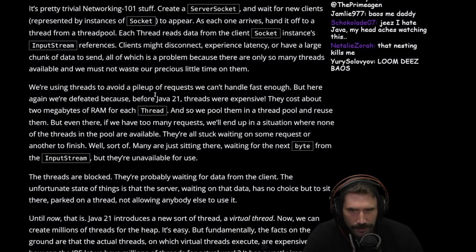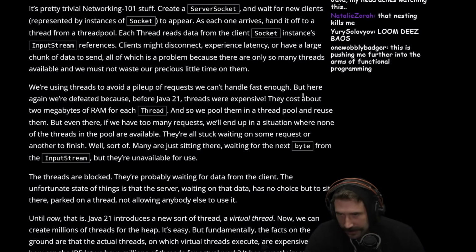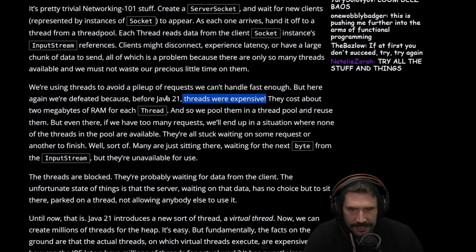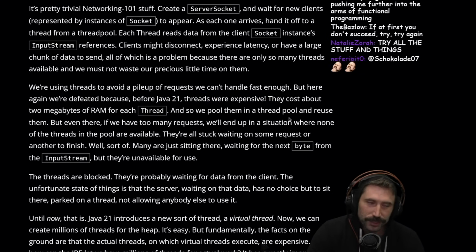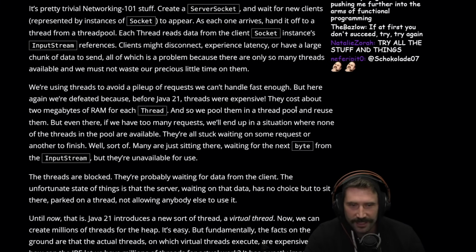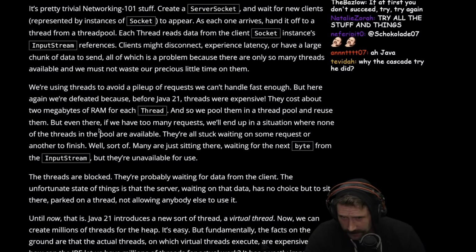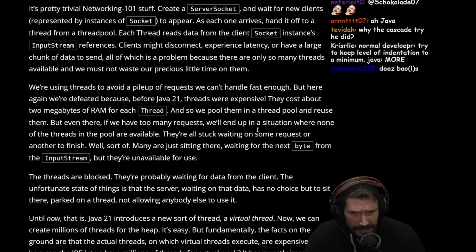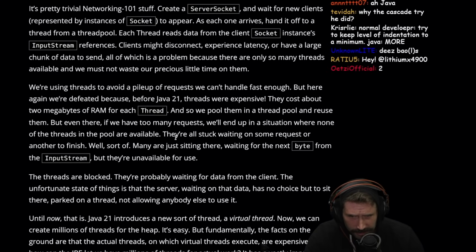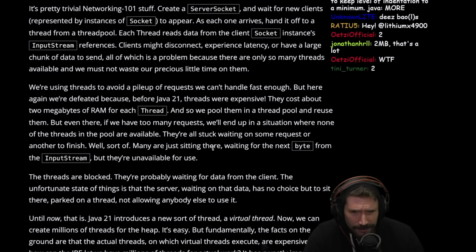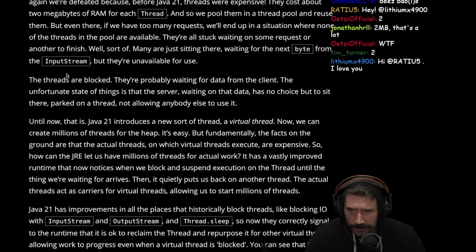We're using threads to avoid pileup of requests that can't handle fast enough, absolutely. But here, again, we are defeated because before Java 21, threads were expensive. This is the old green thread argument here. They cost about 2 megabytes of RAM each. And let's see, so we'd pool them in a thread pool and reuse them. But even here, if we have too many requests, we'll end up in a situation where none of the threads in the pool are available. They're stuck waiting on some request or another to finish. Well, sort of. Maybe we're just sitting there. Maybe for the next byte from the input stream, but they're unavailable for use. The threads are blocked.